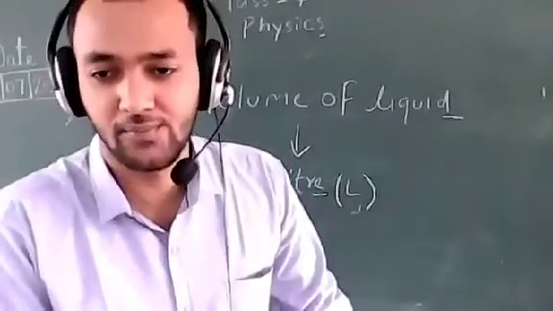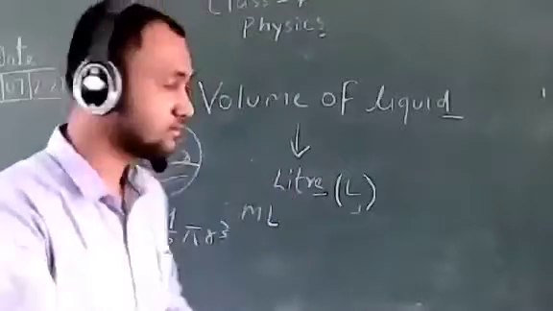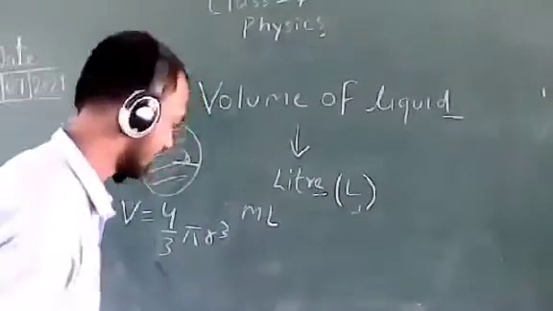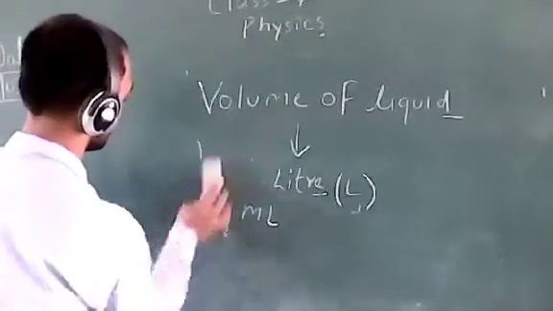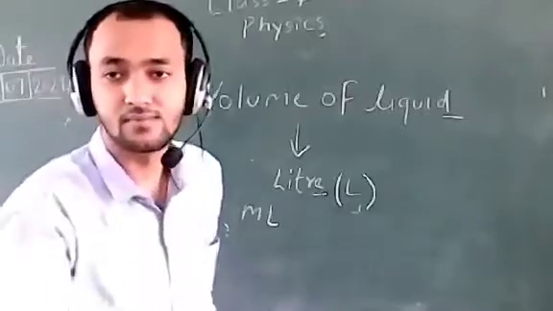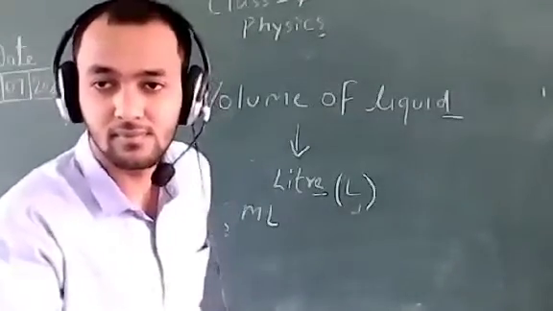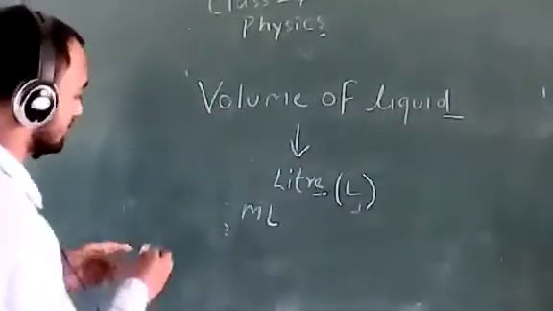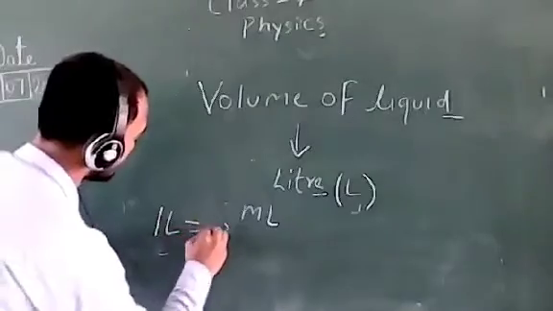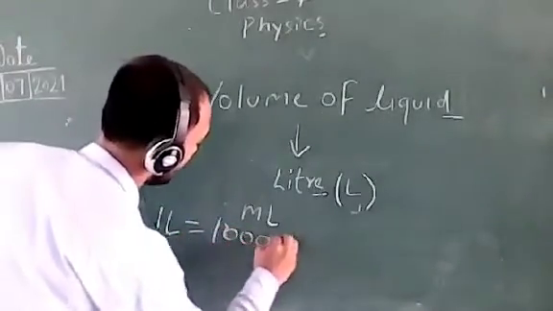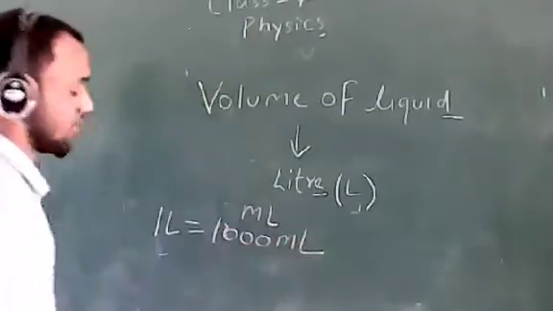Okay, very good. So here, one liter is equal to 1000 milliliter.